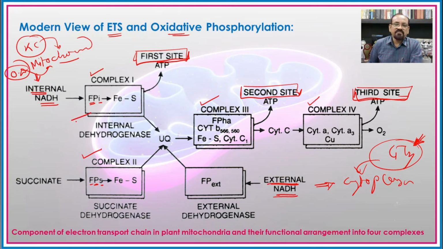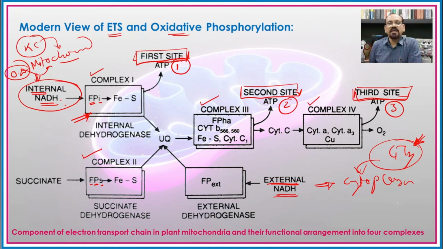So see here, this is the first complex of the electron transport system, in which there is utilization of only the internal NADH. And during the electron transport system, there is formation of ATP molecules at 3 different processes, as we have seen earlier: the formation of 1 ATP molecule in between NADH2 and FMN, then in between cytochrome B and cytochrome C1, and in between cytochrome A and cytochrome A3. The same type of system of ATP formation is here also.